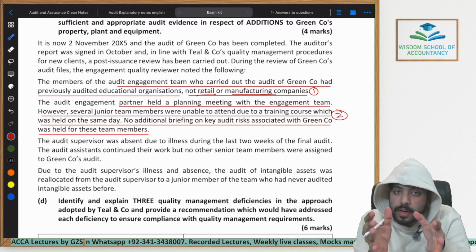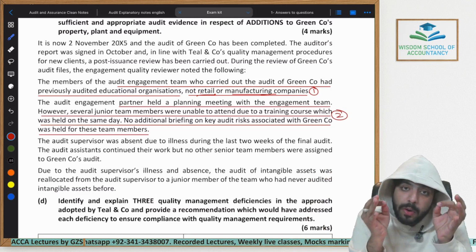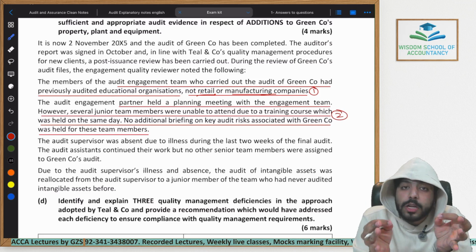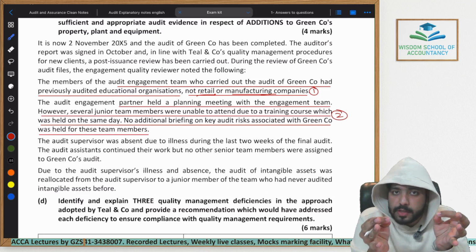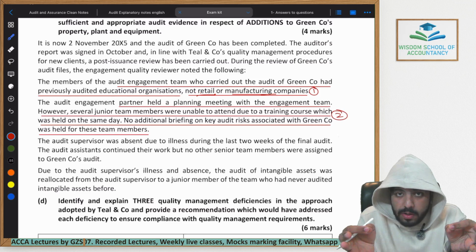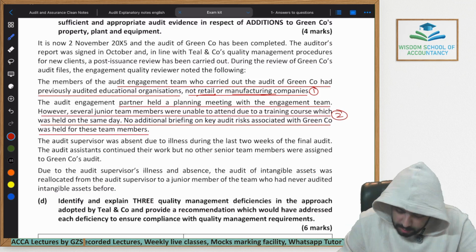If they did not attend this meeting, then they do not know about the tests in detail. They do not know how they have to audit them, let alone the risky areas of the financial statements as well. Because of this, they would have missed many different things, which would have reduced the audit quality overall.